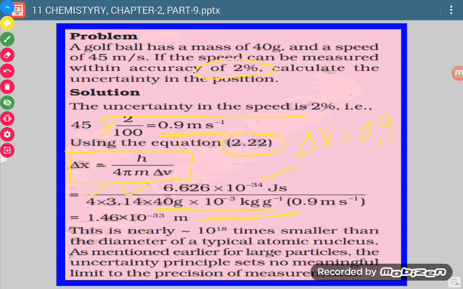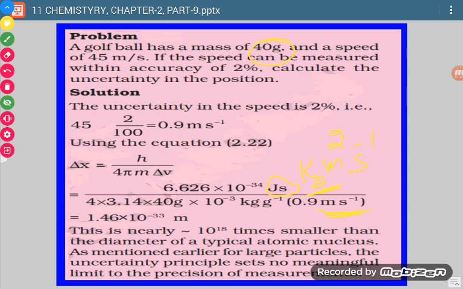It becomes kilograms, because mass should be taken in kilograms, since the units of h are either joule second or kilogram meter square per second. In this type of questions, we have to remember that mass should be taken in kilograms only. Here it is given in grams, so it is to be converted to kilograms first. And velocity should be in meter per second.